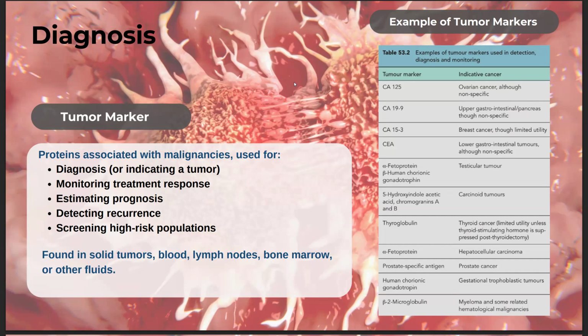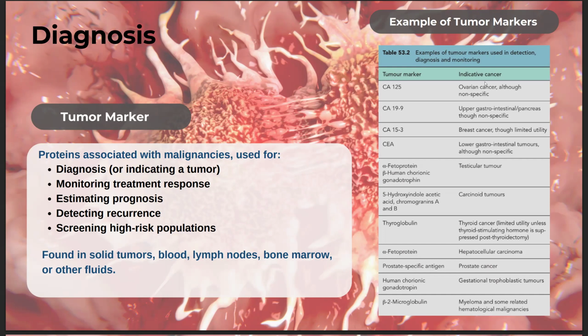So, ang mga tumor markers have several purposes. First is they aid in diagnosis. Two, in monitoring response to treatment. Three is predicting or estimating prognosis. Next is detecting recurrences and even in screening individuals in high-risk groups.